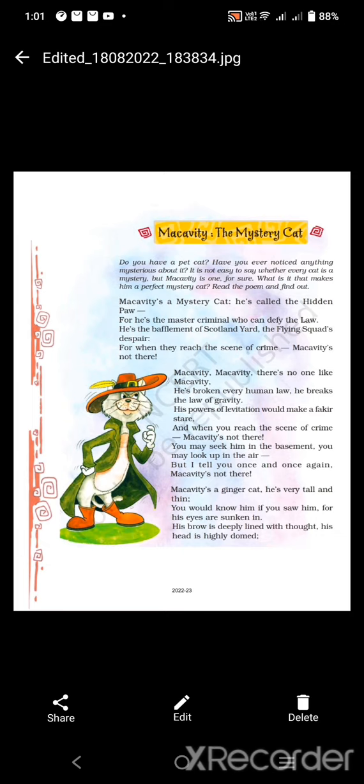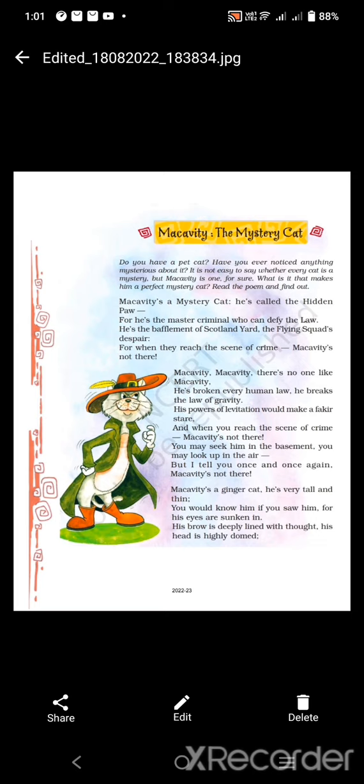He is the reason behind the failure, confusion and frustration of Scotland Yard and the Flying Squad. Scotland Yard is actually the headquarters of the London Police Force, and the London Police Force is looking for Macavity.